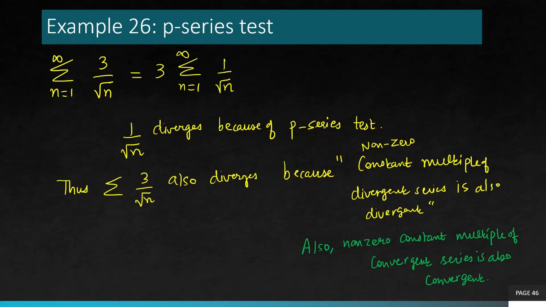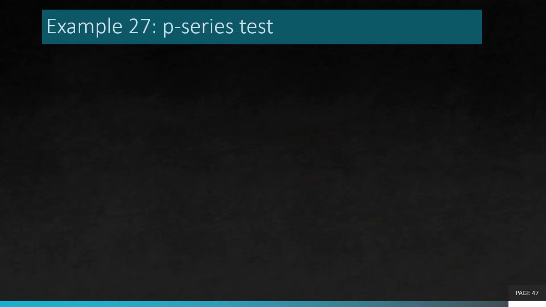Of course, non-zero, because if you multiply 1 over square root n by 0, it's actually the 0 series, summation 0, which is a convergent series. We talked about it in the beginning. So originally this was divergent, but multiplying it with 0 changed it to convergent. That's why this result requires the constant multiple to be non-zero. All right, that was a simple example. Let's move to the next example.